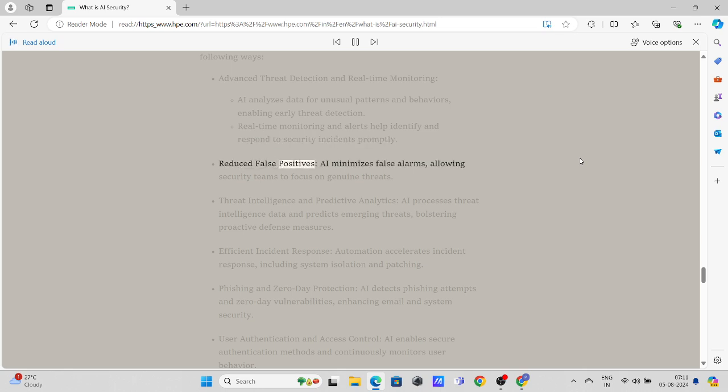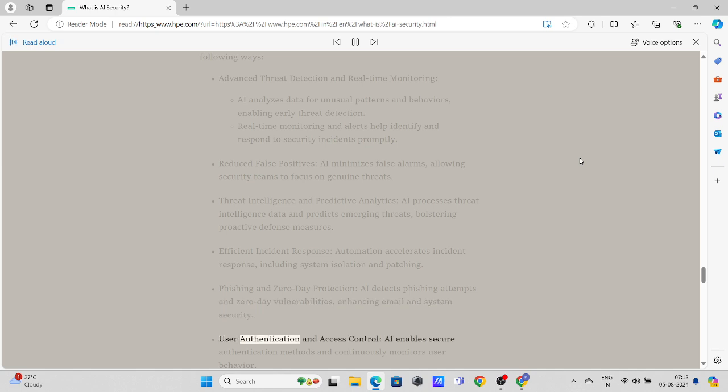Reduced false positives. AI minimizes false alarms, allowing security teams to focus on genuine threats. Threat intelligence and predictive analytics. AI processes threat intelligence data and predicts emerging threats, bolstering proactive defense measures. Efficient incident response. Automation accelerates incident response, including system isolation and patching. Phishing and zero-day protection. AI detects phishing attempts and zero-day vulnerabilities, enhancing email and system security.